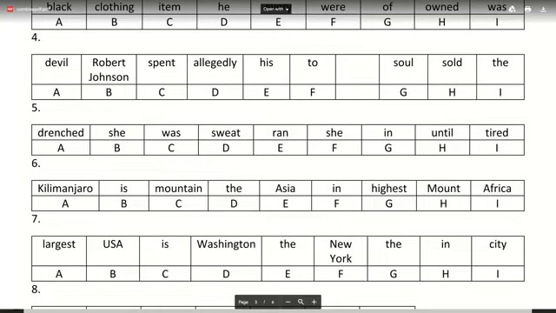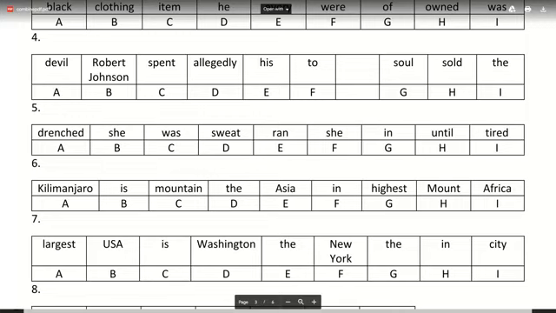Number four, start with Robert. Start with Robert and then try making the sentence.